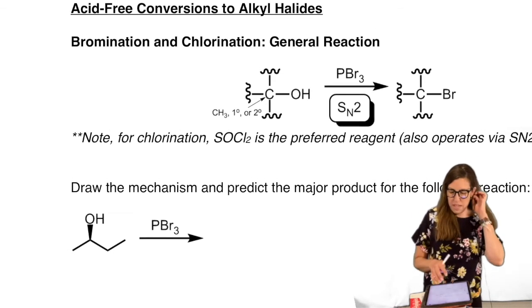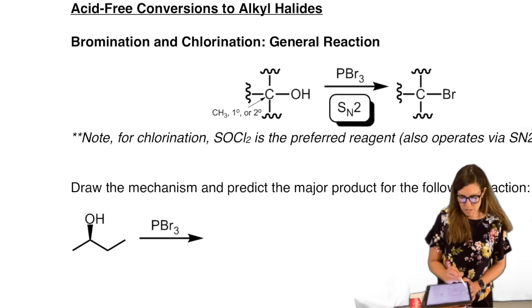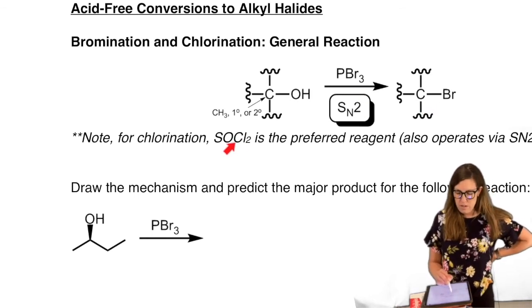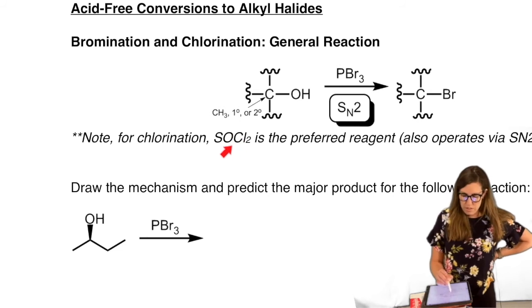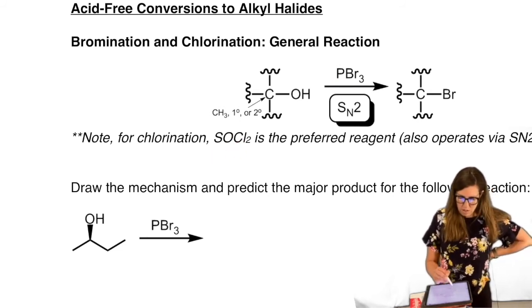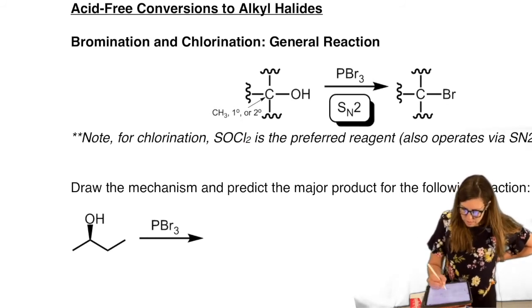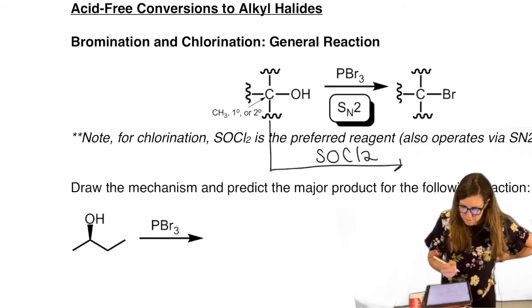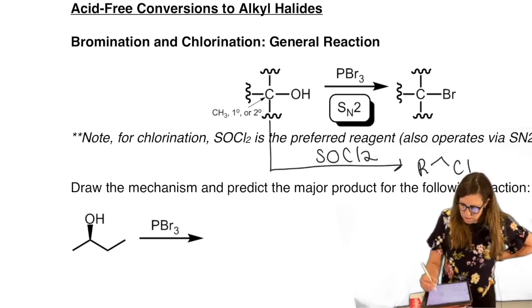So another way to make an alkyl halide, specifically in this case, what's listed here is a bromide, but we could also do a chlorination route with what's called SOCl2. So PBr3 or SOCl2. Let me just write that scheme out instead of having it just in words. So these are our acid-free reagents to access RCl, RBr, in other words.